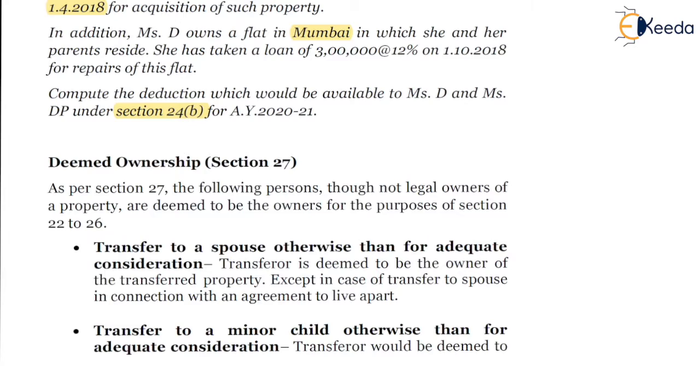In the subsequent slides, we will be considering the examples which are covered under section 27. Deemed ownership under section 27 of the Income Tax Act.